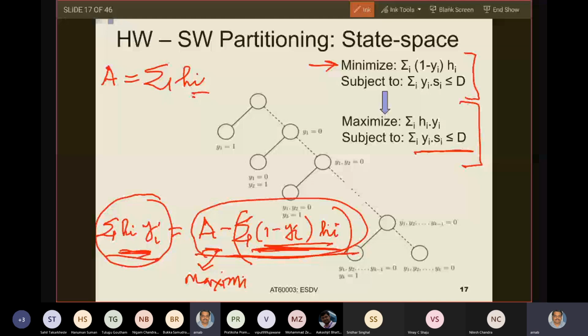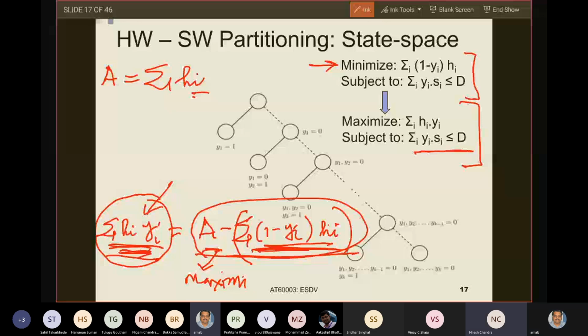Yi gives me all those tasks that are implemented in software. But that does not mean I cannot have a mathematical value of the summation Hi.yi. Those tasks are implemented in software, but I can find the hardware values of that because I have found out that estimate in the previous step only. Any doubt on this?